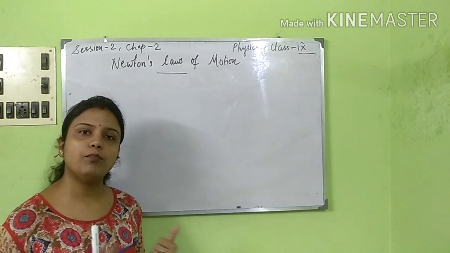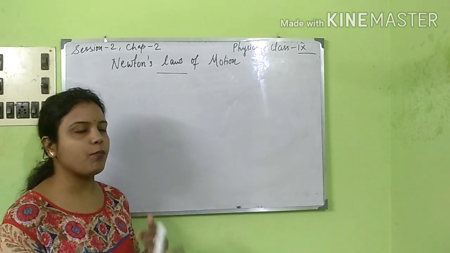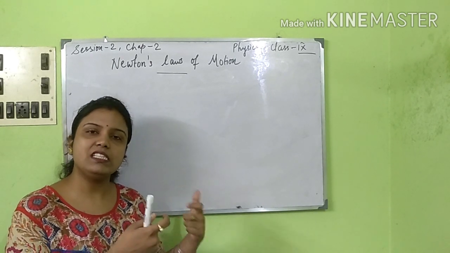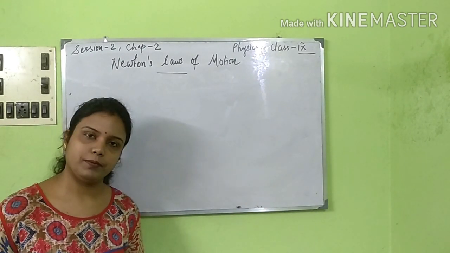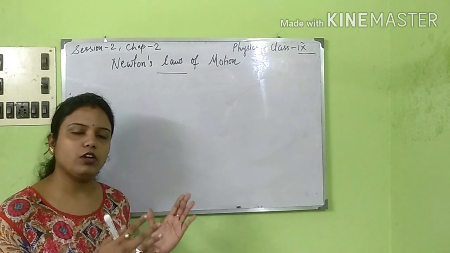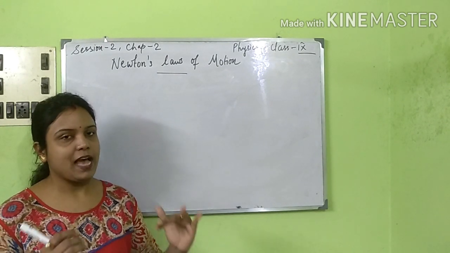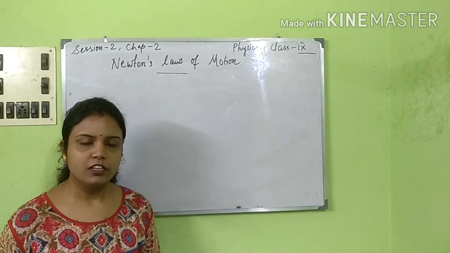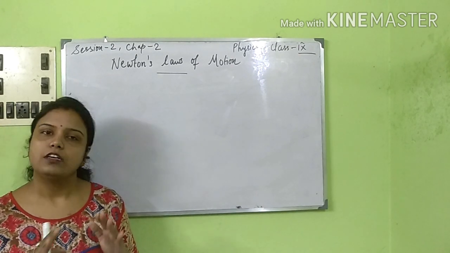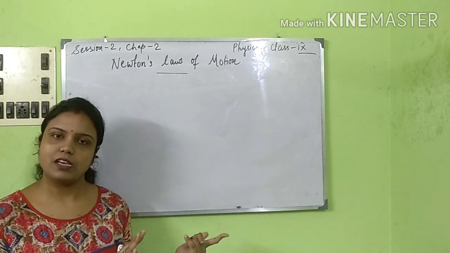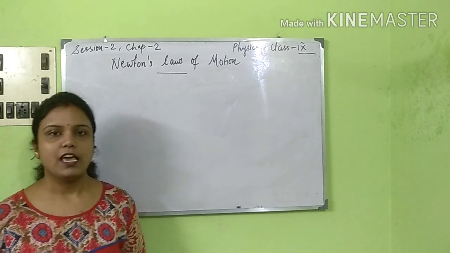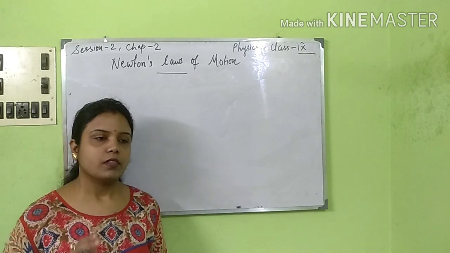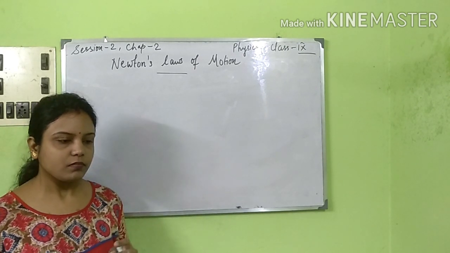Why? Because their body was at rest, and they want to bring their body into motion. As they bring their body into motion, it becomes easier for them to take a long jump. So this is the reason these athletes run so much and then take a huge leap. Okay, so these are the examples of inertia of rest, which I discussed before, and inertia of motion.